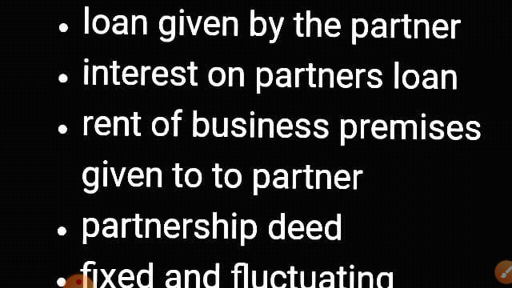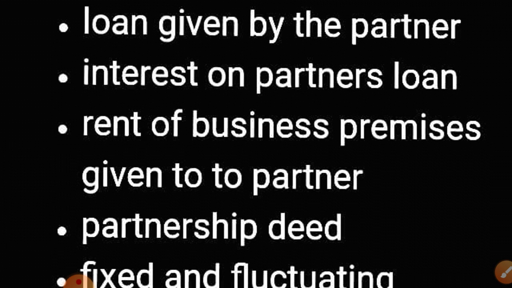In the same way, when a loan is given to the partner, the entry will be partner's loan account debit to bank account or cash account. Is this clear? Then interest is payable on the loan given by the partner at a rate of 6%, whether mentioned in the question or not. Is this clear?